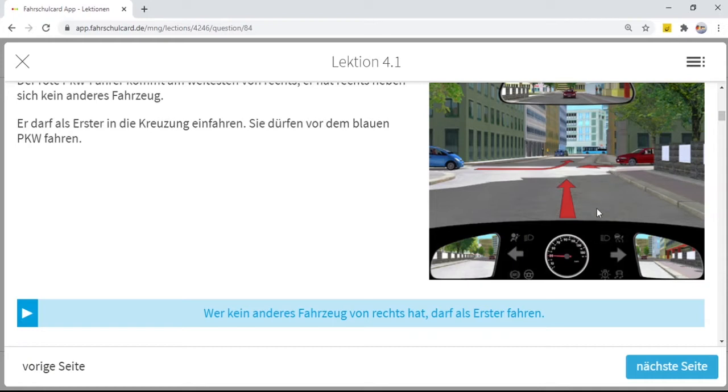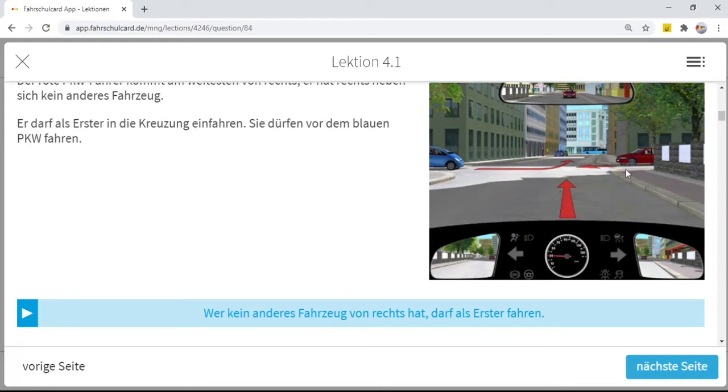When you are approaching a junction and there is no traffic sign and no signal, then a rule is applied which is known as right before left, and in German we call it rechts vor links. That means the car which is on the right side of your car has priority. Right now, we are on the right side of the blue car, so we have priority over the blue car, and on our right-hand side we have the red car, so the red car has priority over us. So in total the red car has the complete priority. This rule is known as right before left, or rechts vor links.